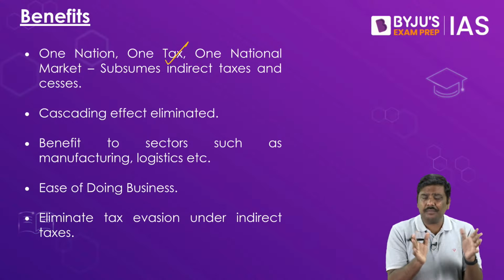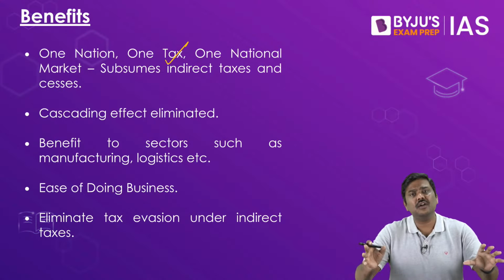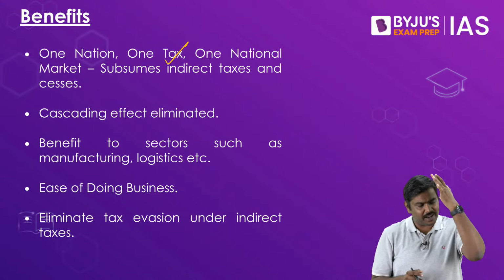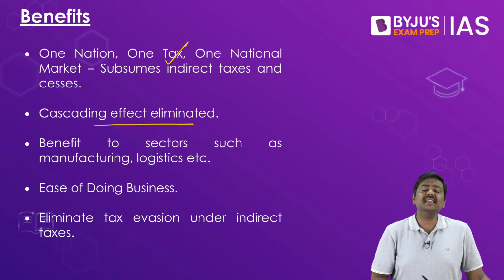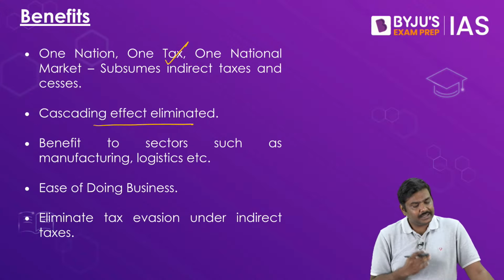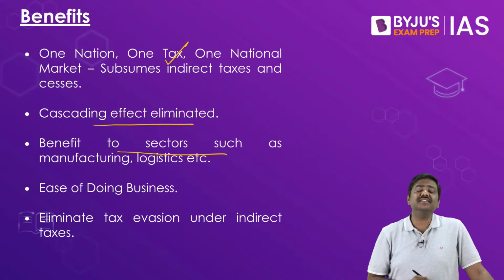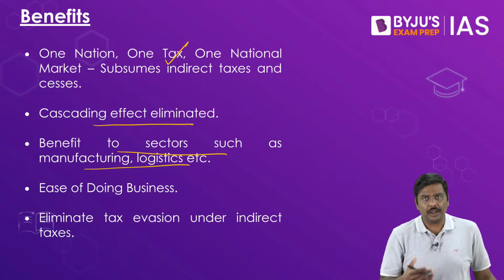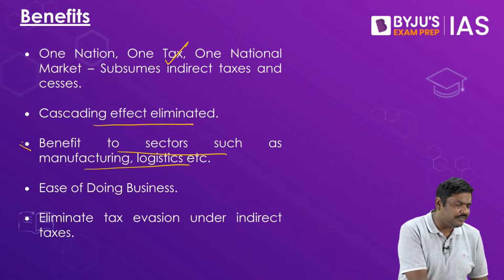Having said so, again remember this, we are yet to achieve that. Over a period of time, we will subsume and achieve the concept of one nation, one tax. Second, cascading effect would be eliminated. It will provide benefit to various sectors such as manufacturing, such as the logistics sector, etc. For example, sir, how will it provide benefit?